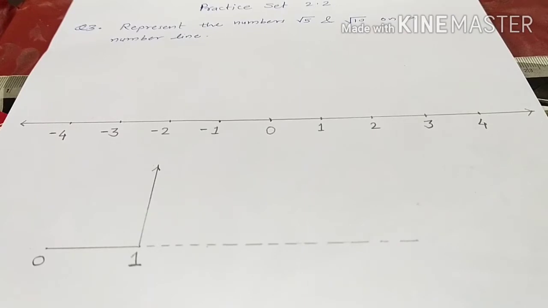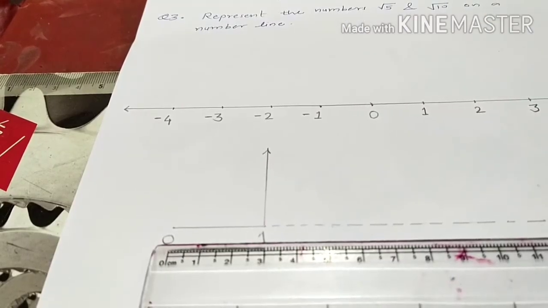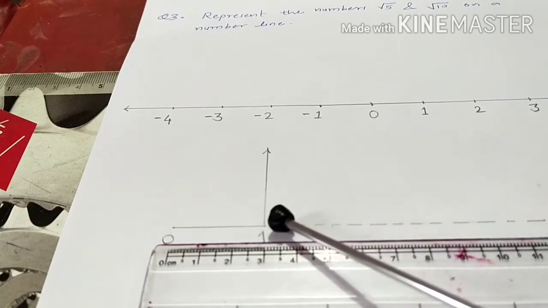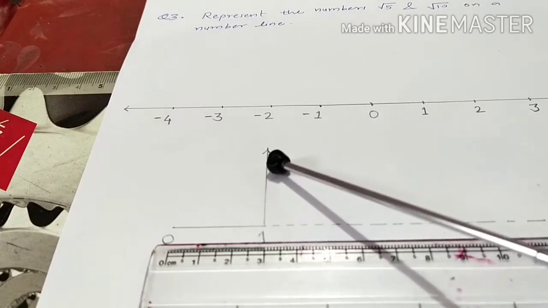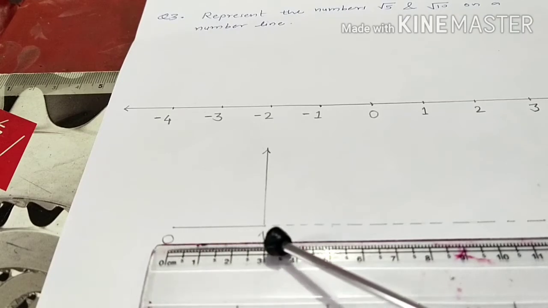So the method is, pay attention over here. In the downside I bifurcate that part. So from 0 to 1, here I take 3 centimeters as 1 unit. Okay, so what we do here, students, on that 1 I draw one perpendicular, see here. And on this perpendicular we take the same 1 unit distance.